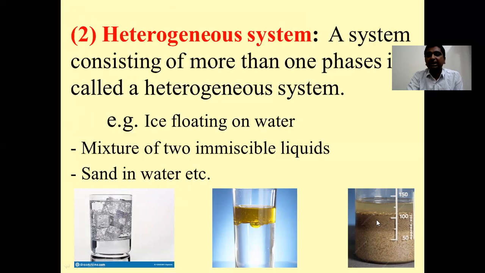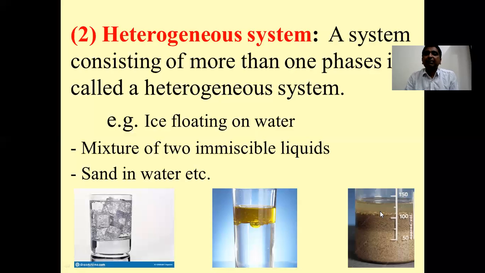In the third example, water is taken and a lot of sand is added to it. Now I can find two distinct phases here. One is the solid phase, another one is the liquid phase. So a heterogeneous system is a system consisting of more than one phase. Examples are some solid in contact with liquid, a mixture of two immiscible liquids, sand in water, ice floating on water, and so on. Different examples can be quoted.